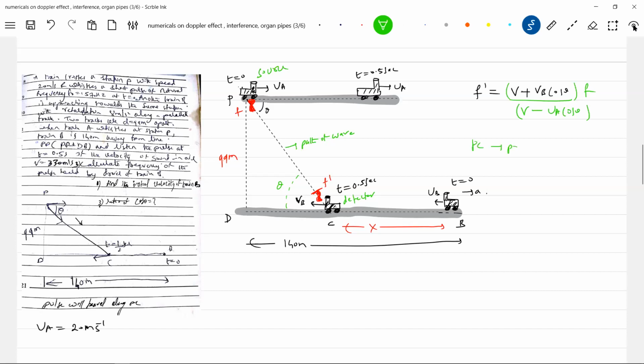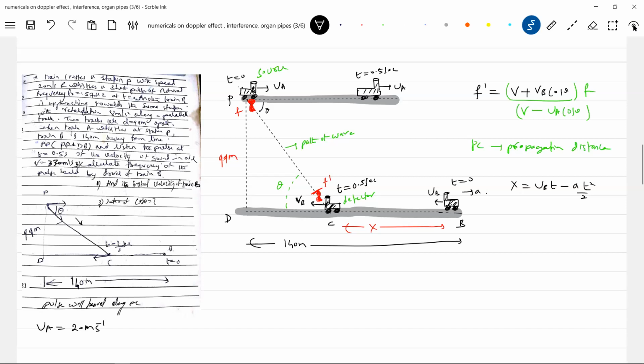Shall we use the word propagation distance? By the time the pulse moves from P to C, the train will move from B to C. Got the idea? So what is X? I should write now. What is X equal to? X should be equal to UB times the time taken, 0.5 or T, let me write T, minus AB or A T square by 2.